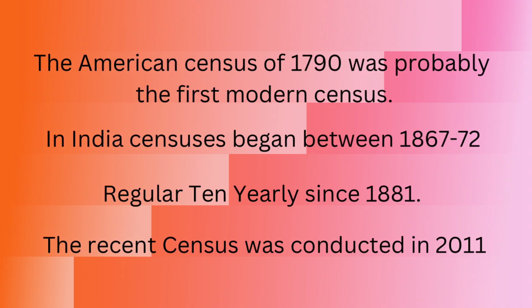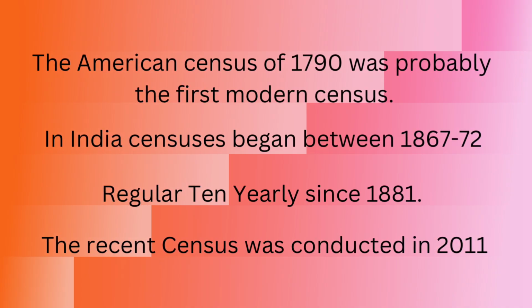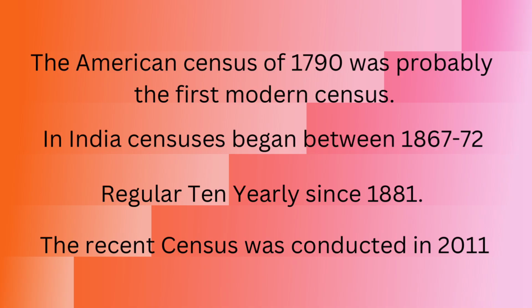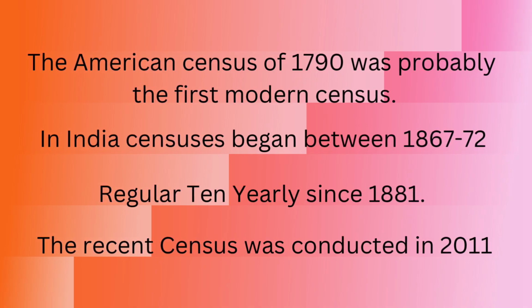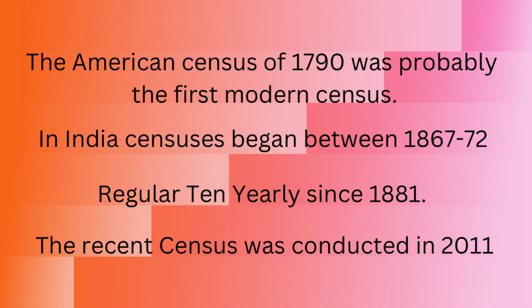After independence, India continued this practice, and 7 decennial censuses have been conducted since 1951, the most recent being in 2011. The Indian census is the largest census in the world.